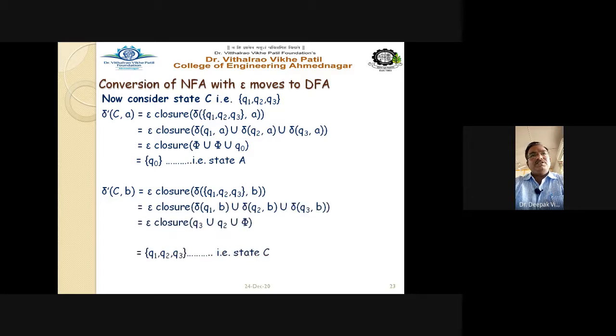Now delta C on B, that is nothing but epsilon closure of delta Q1, Q2, Q3 on input B. So Q1 on B union Q2 on B union Q3 on B, that is nothing but Q3 union Q2 union phi, that is epsilon closure of Q2 union epsilon closure of Q3, that is Q1, Q2, Q3, the state itself, that is nothing but the C state, right?